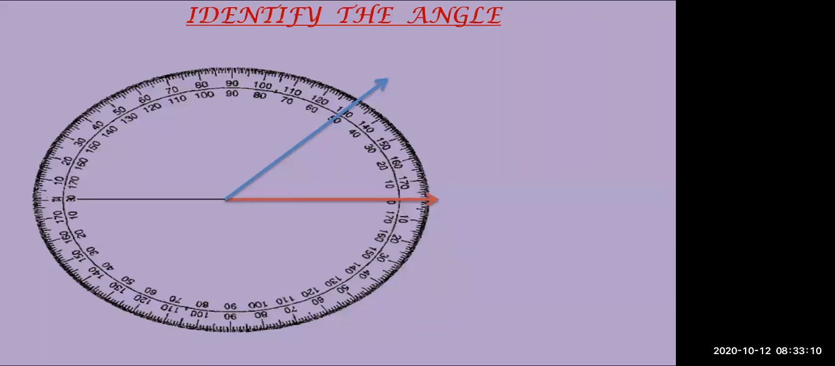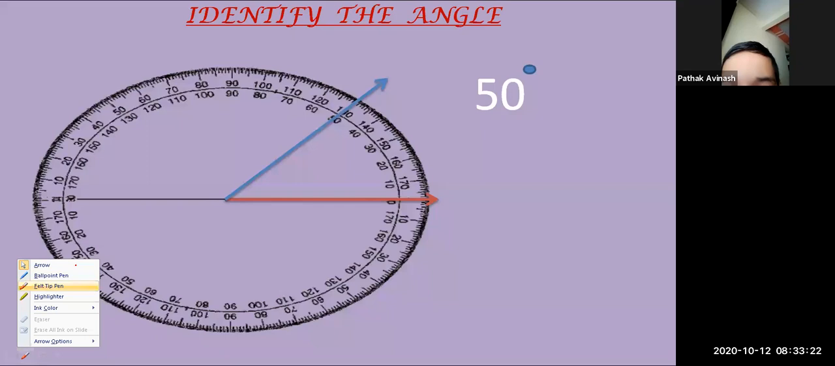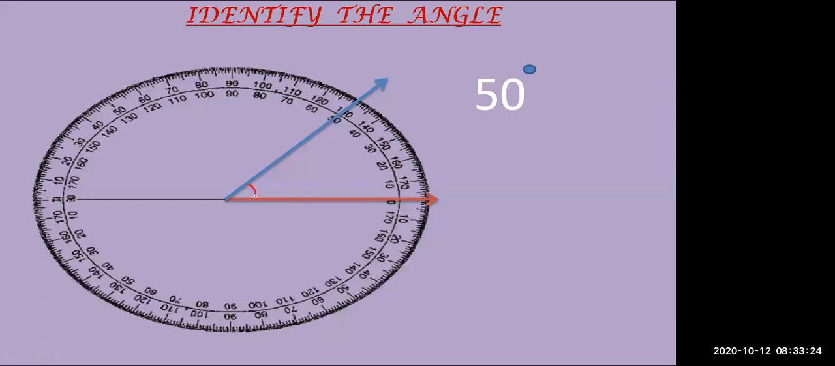Anyone? 50 degrees. Yes, Avinash, very good. It measures 50 degrees. And what is the type of angle? Acute angle. Very good. And it is less than 90 degrees. Here is 90. It is less than 90 degrees. So we can call it an acute angle. So here is the next one for you. Identify the angle.